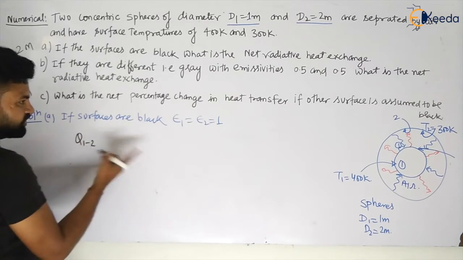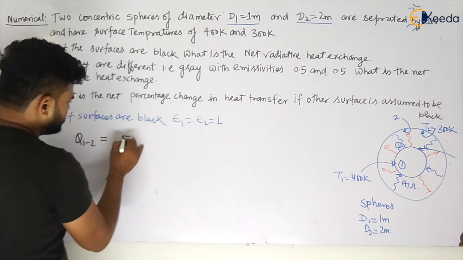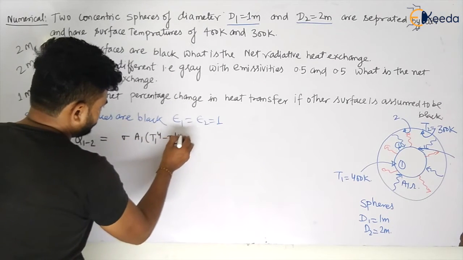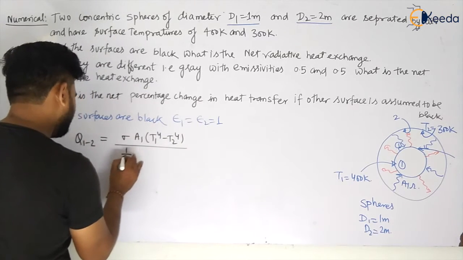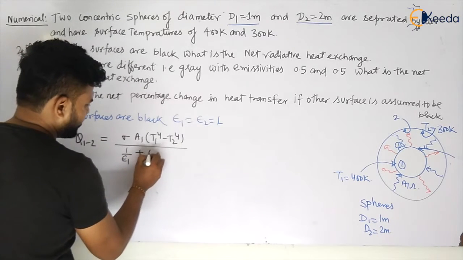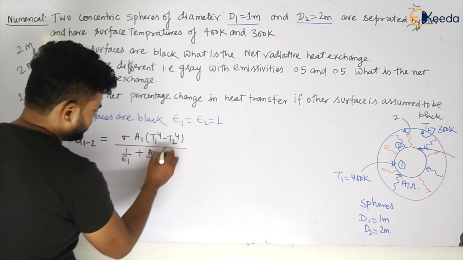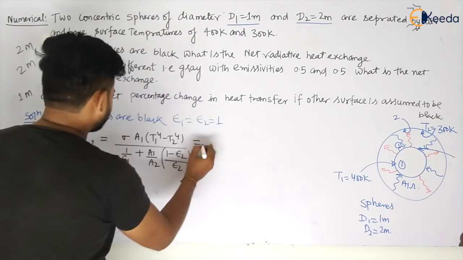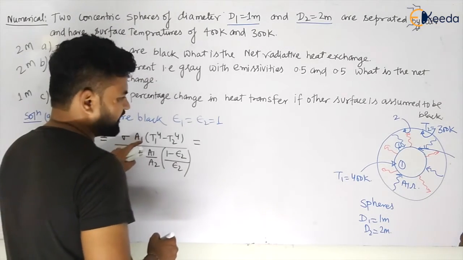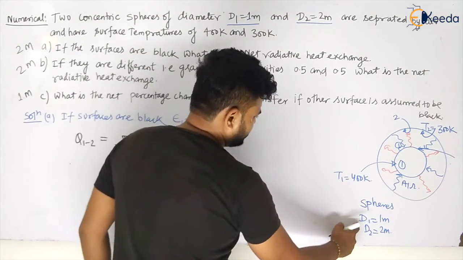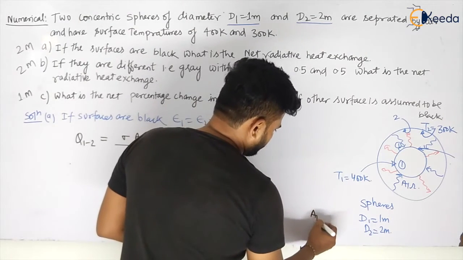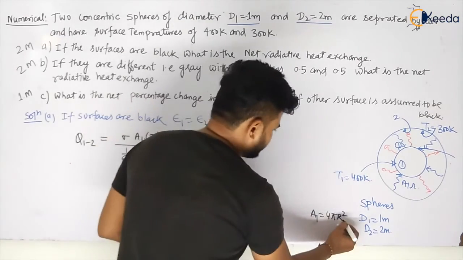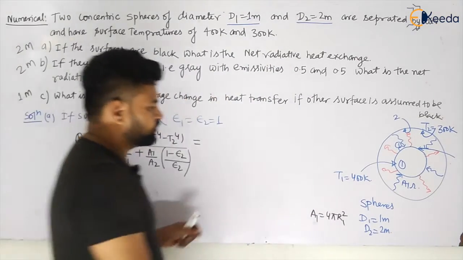The net radiative heat exchange between two spheres will be given by sigma A1 (T1 to the power 4 minus T2 to the power 4) divided by 1 by epsilon 1 plus A1 by A2 into (1 minus epsilon 2) by epsilon 2, my dear students. So this will become how much? We know the sigma value. Can we calculate the A1 here? What will be the area? This will be given by 4 pi r1 square in case of the spheres.